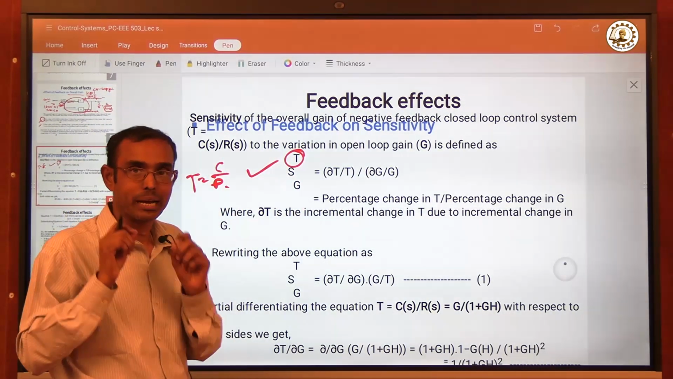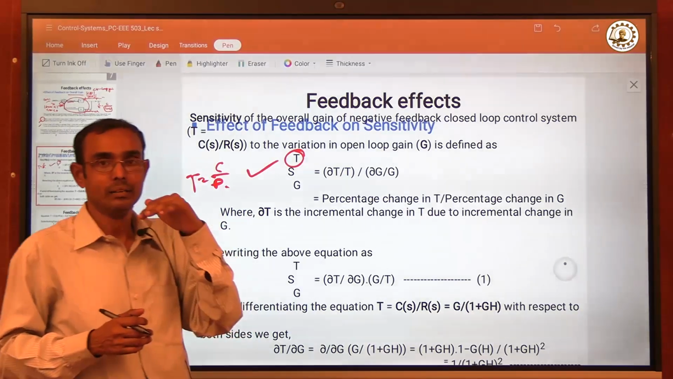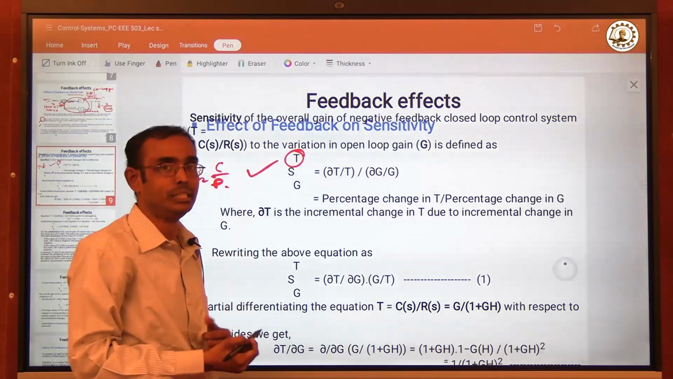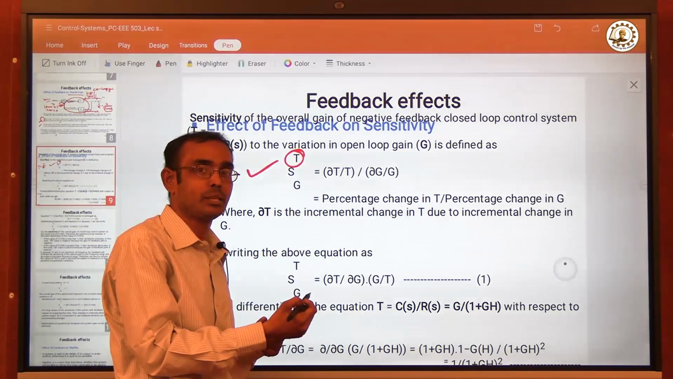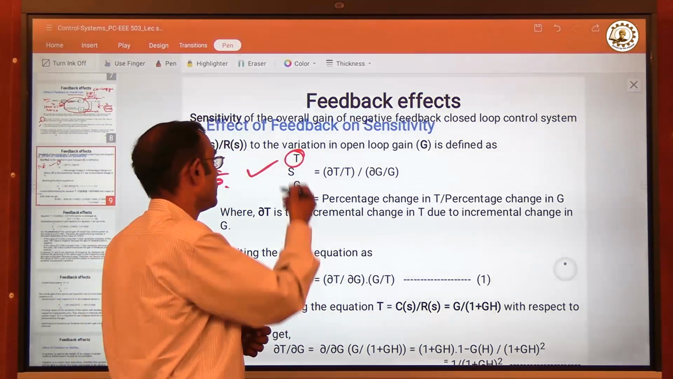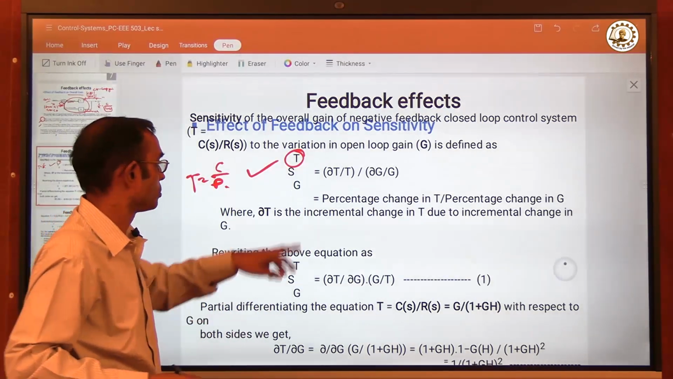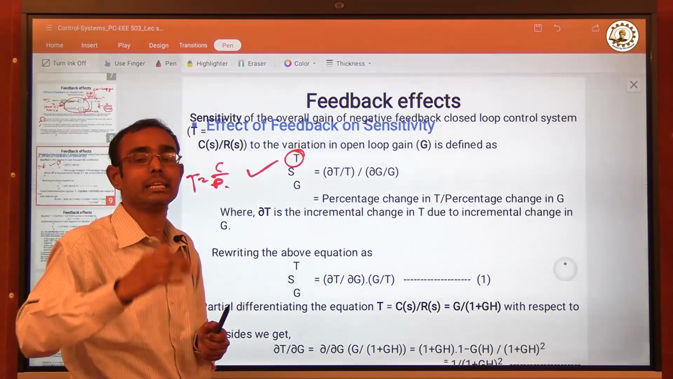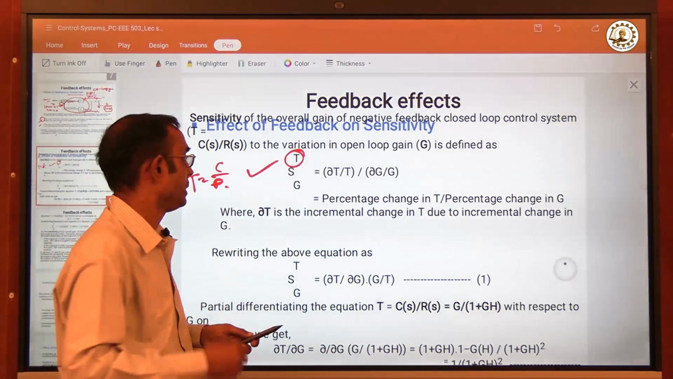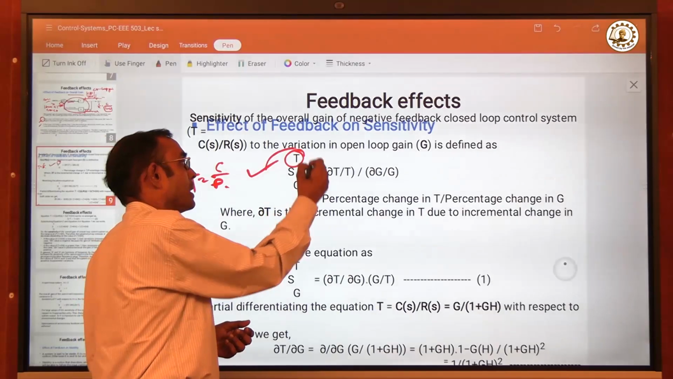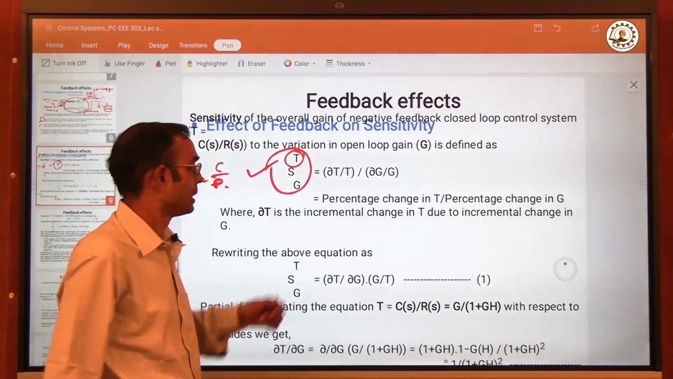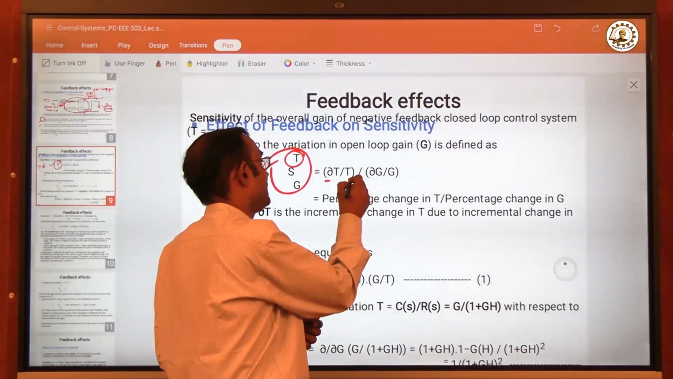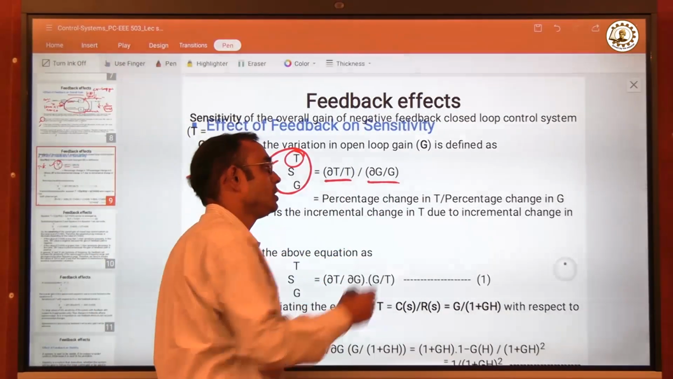S is the sensitivity parameter and G is the reference. That means T is varied with respect to G. G is the reference with respect to which the overall gain varies. So the gain in the forward path, based on which we measure how sensitive the overall gain is, is given by this parameter S of T with respect to G. And that formula is del T by T divided by del G by G.